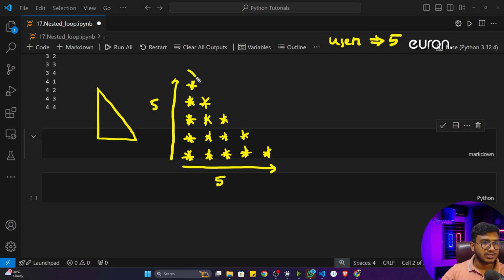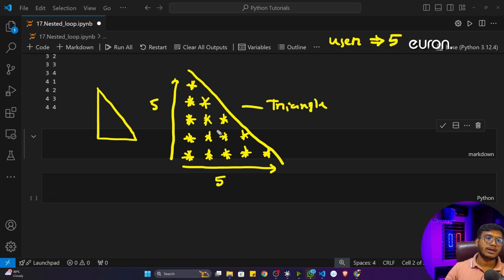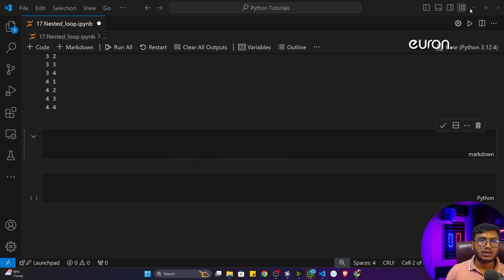And if you just see this particular pattern, it's a triangle pattern. So we'll be writing this particular program to print this particular pattern. And if you search on Google actually, so let me clear the board. See, if you search on Google like